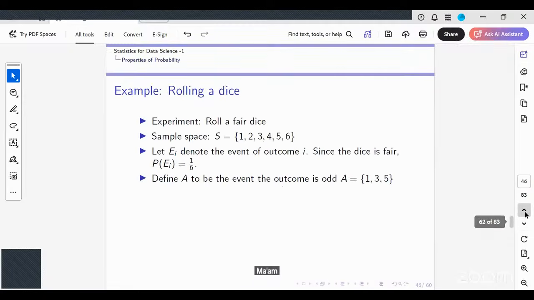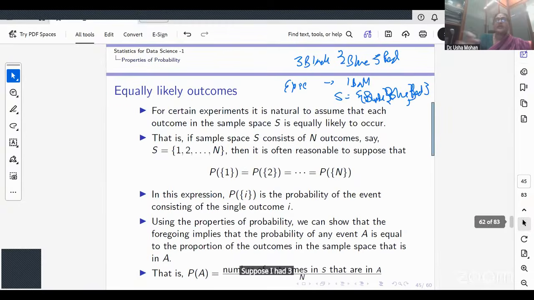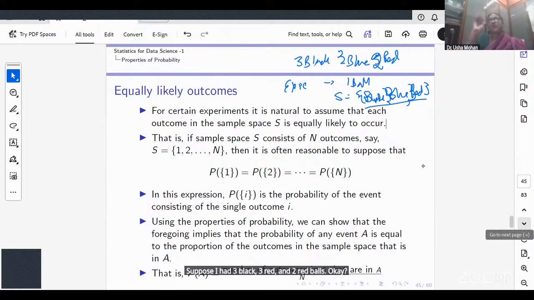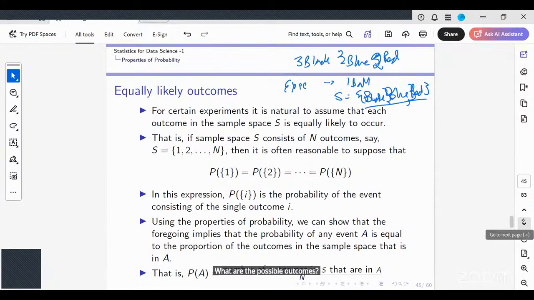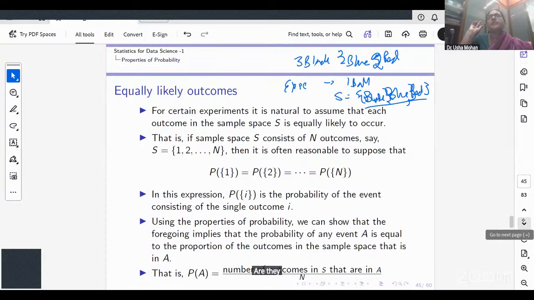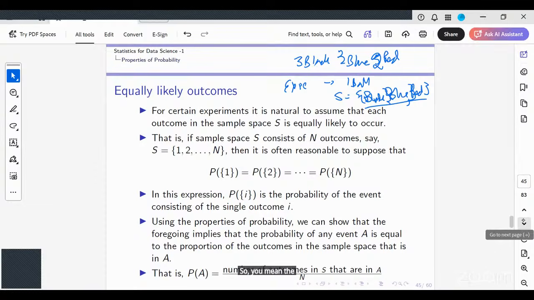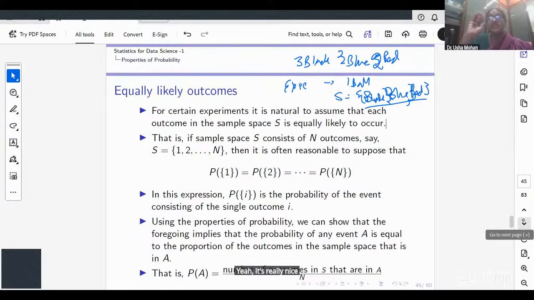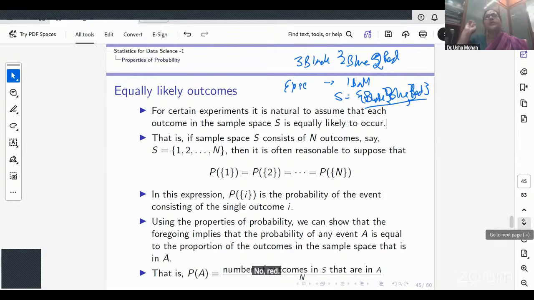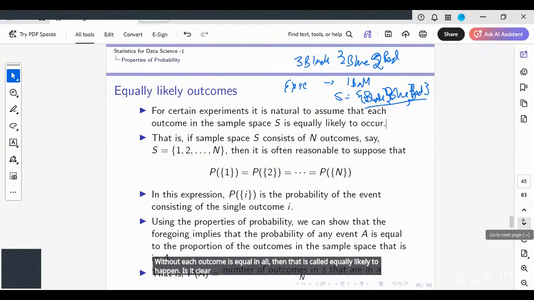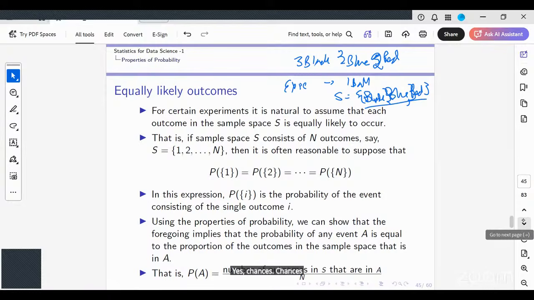Suppose I had 3 black, 3 red, and 2 blue balls, and I'm picking up one ball. What are the possible outcomes? Blue, black, and red. Are they equally likely to happen? The chance of each outcome must be the same, then it is called equally likely to happen. Is that clear? Yes, the chances must be equal.